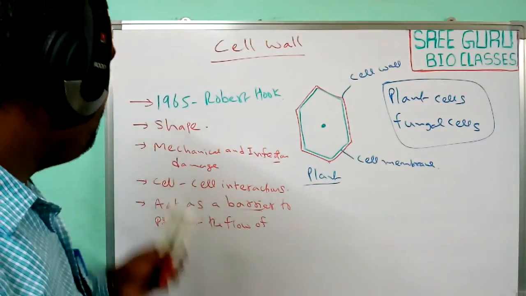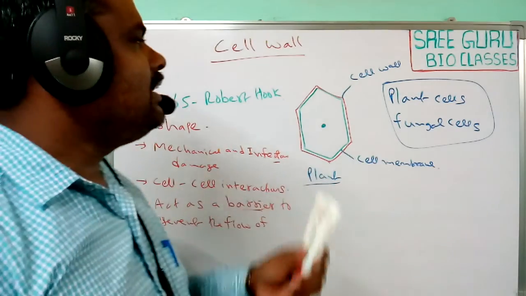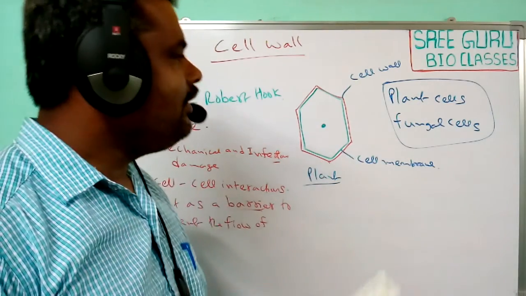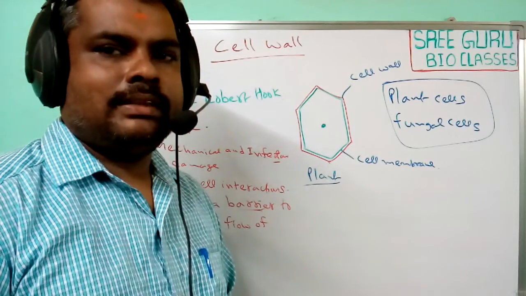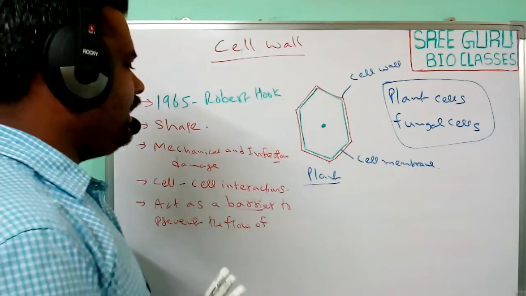So these are the major functions of the cell walls present in plant cells and fungal cells.